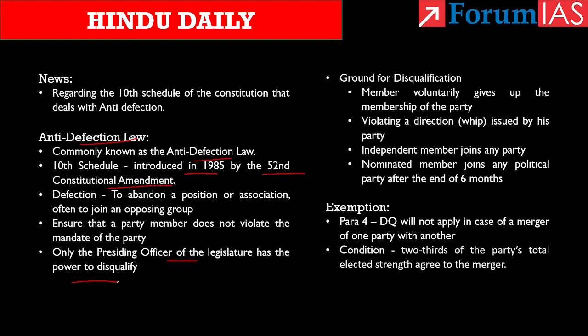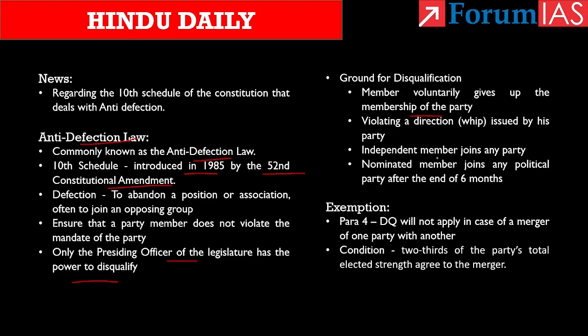If we take the grounds for defection, there are situations when a member of parliament or legislature gets disqualified. First ground is when a member voluntarily gives up the membership of the party on whose symbol they have got elected. The second condition is when a member violates a direction issued by his party. That is, when the whip directs the member to vote in a particular way or to abstain from voting, and if the member acts contrary to the direction of the whip, then the member can be disqualified.